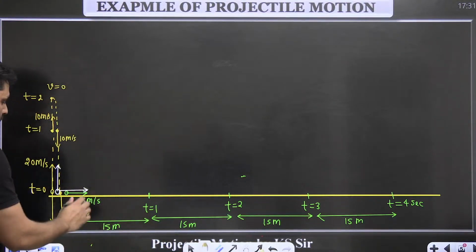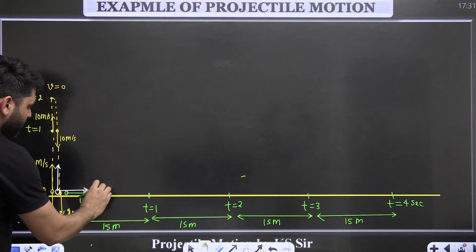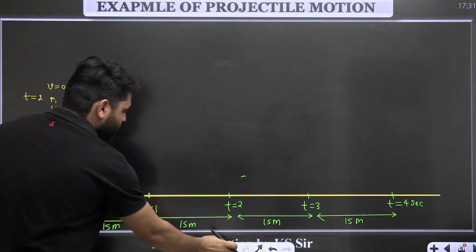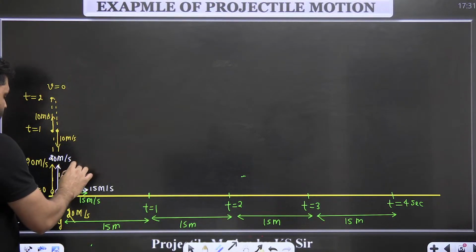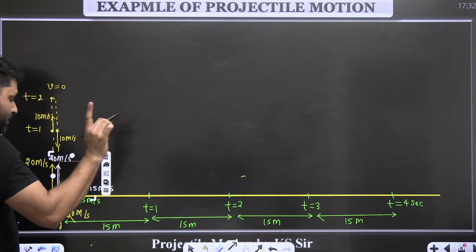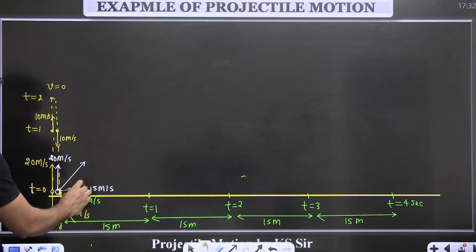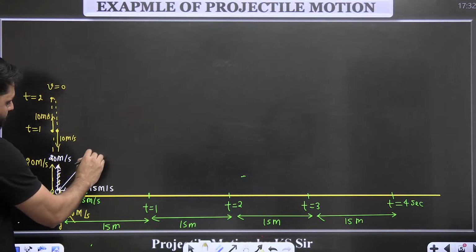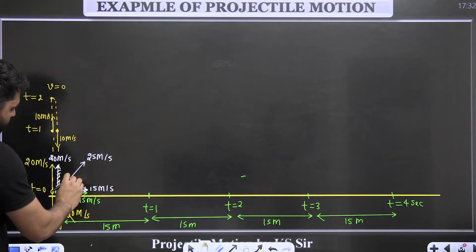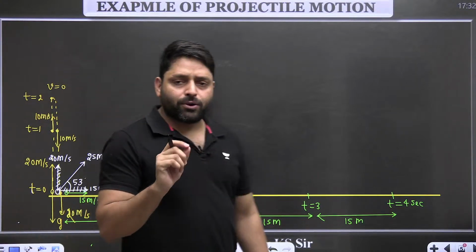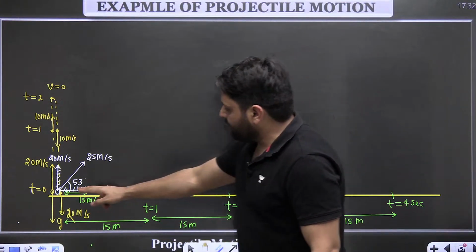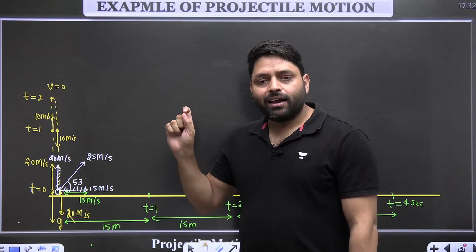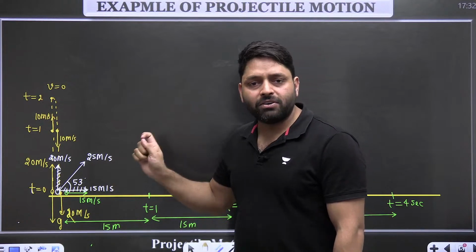So what if I give horizontal velocity 15 meter per second and vertical velocity 20 meter per second to one particle? I have given both the velocities to a single particle. So what will be the resultant of these two? The resultant of these two will be 25 meter per second at an angle of 53 degree. So what if I project a particle with 25 meter per second at an angle of 53 degree?